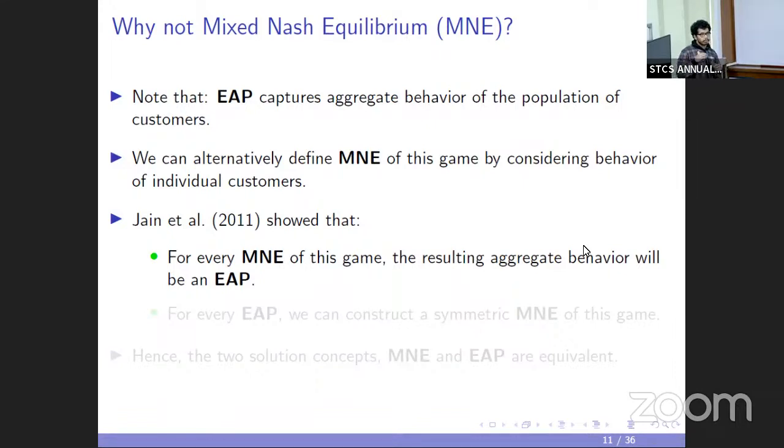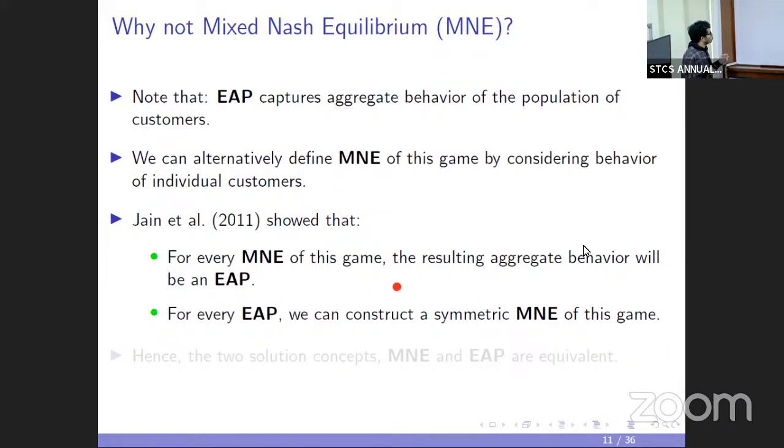For every mixed Nash equilibrium of this game, this resulting aggregate behavior will be an EAP, an equilibrium arrival profile.